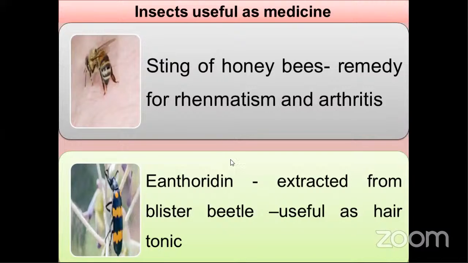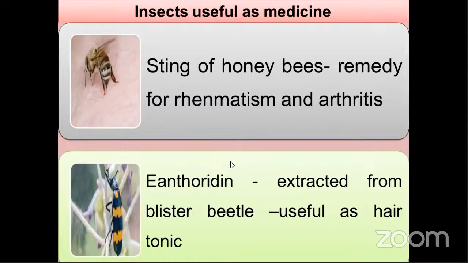Next, the third point: insects useful for medicinal purposes. Honeybees can secrete venom with the help of stinging. By stinging, the honeybee sacrifices its life, a concept we call altruism. The sting of honeybees is a remedy for rheumatism as well as arthritis.